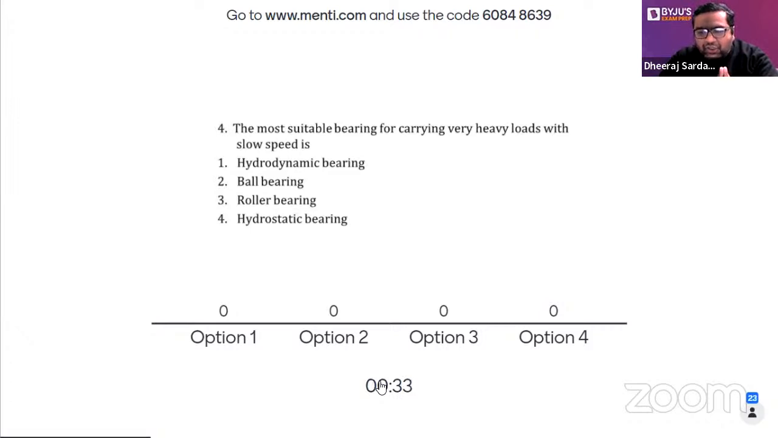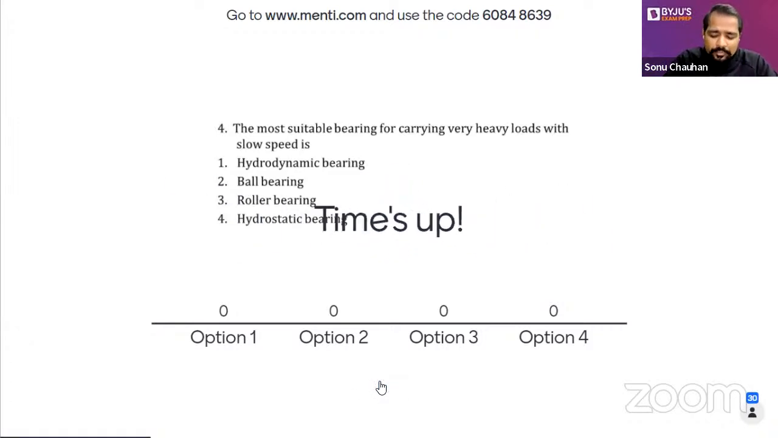For this type of question, the time given is already more. It should be given only 30 or 40 seconds. We are giving more because we know that changing the screen takes time, so we are taking care of all those factors. Hope you are getting the benefit of that. Varun, don't write the answer in the comment section. Go to menti.com and use the code 60848639 directly, because ranking is important today.